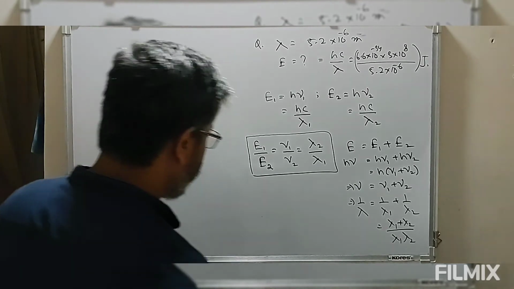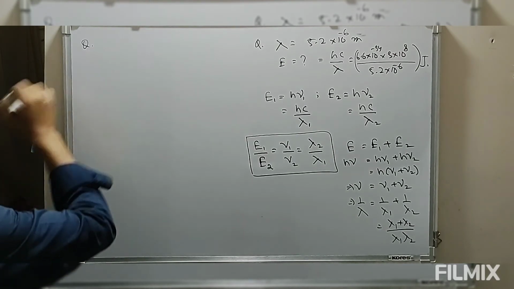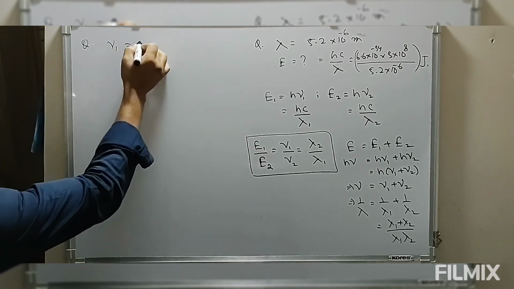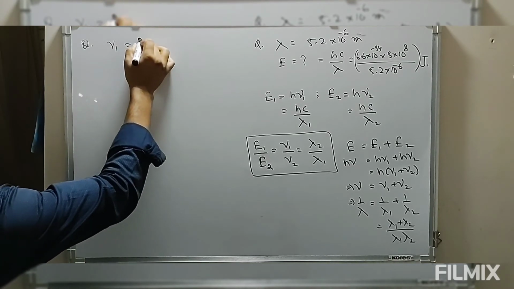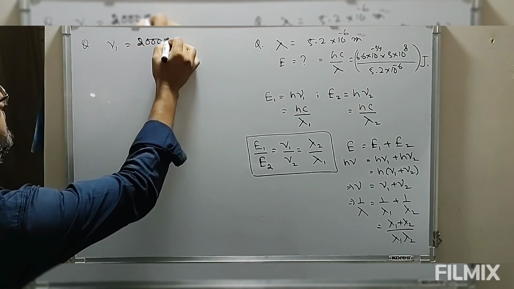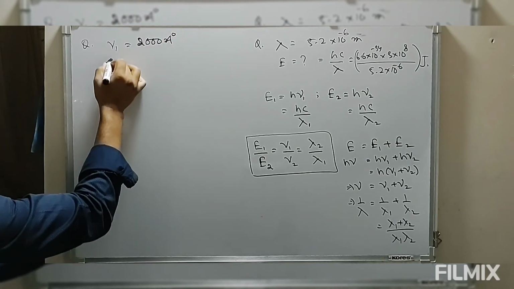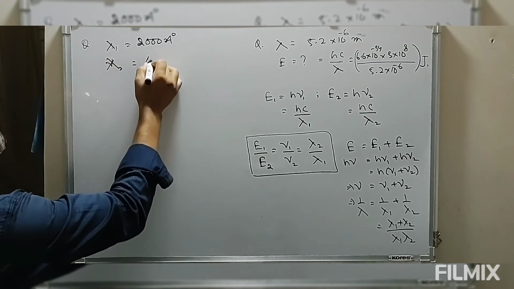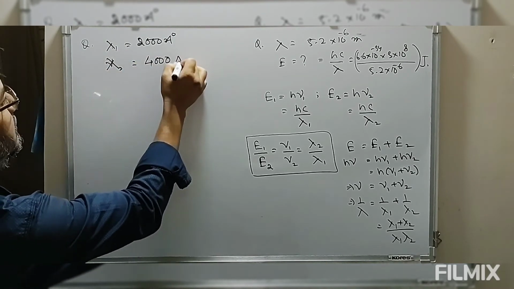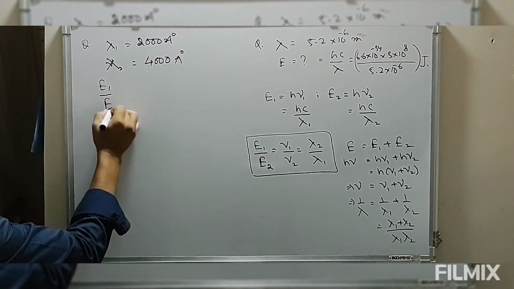Now let me give you an example here. We have two wavelengths. One is 2000 angstrom. Wavelength 2, suppose, is 4000 angstrom. Then we have to find the ratio of energies.